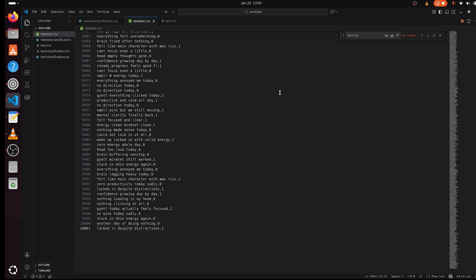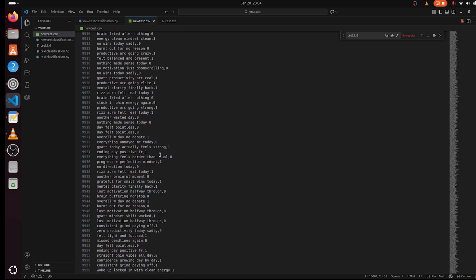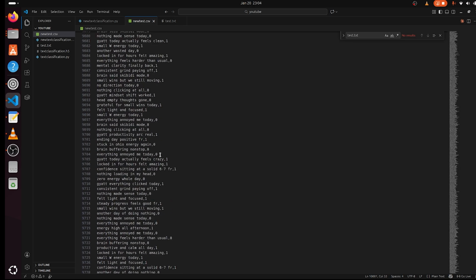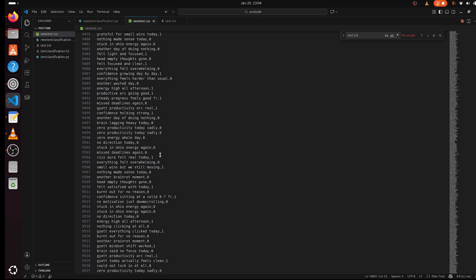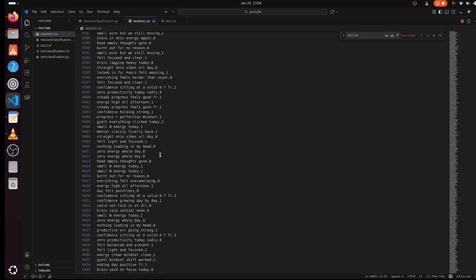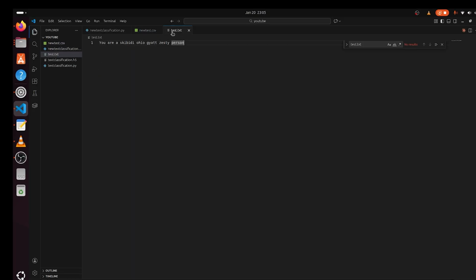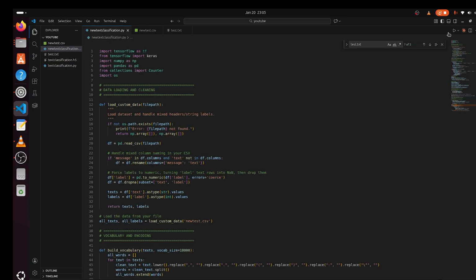Alright, so the reason why I'm showing you the data set starting from 10,001 is because I want to show you that I am not kidding when I say that I'm gonna generate 10,000 data samples to train this AI, because even still now, it's not getting this right. So 10,000 data samples is usually the minimum for a model to be fully trained, not really fully trained, but to understand just a little. It's like the minimum requirements. So let's hope that this works.